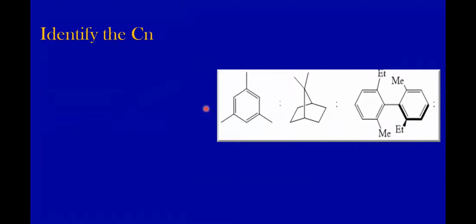Let's try to identify the Cn. This may be having C3 and also C2. C3 is like this, and then the first C2, second C2, third C2. It will have a C2. This will again have a C2. It's a biphenyl molecule.